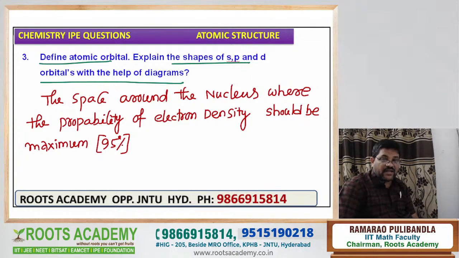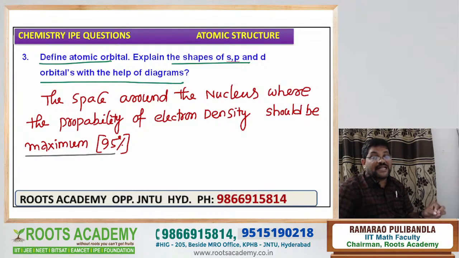Now this is the 4 marks question. The space around the nucleus where the probability of finding the electron is maximum, up to 95%. You ask one point, sir, what about 5%, sir?